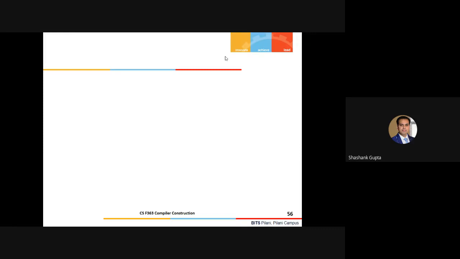Suppose we take some random code written in a source language. Suppose you have submitted this part of the code to the lexical analyzer as the first step in the compilation process. What exactly will the lexical analyzer do here? Come on, guys, I need some responses from your side.